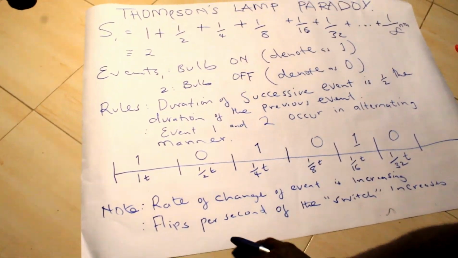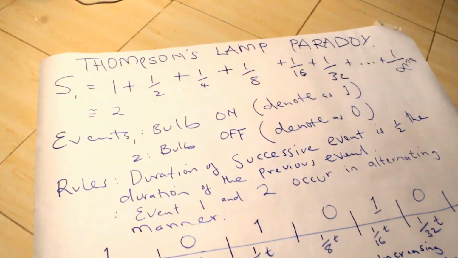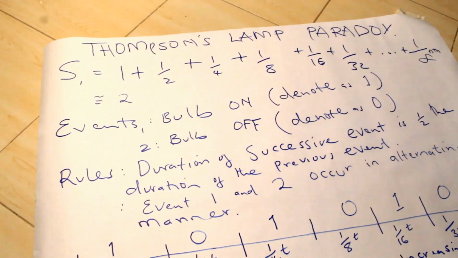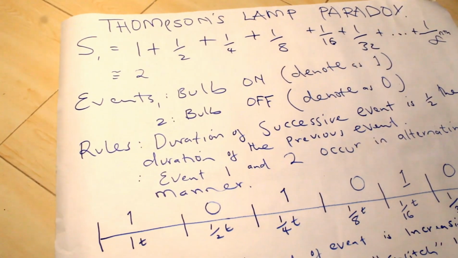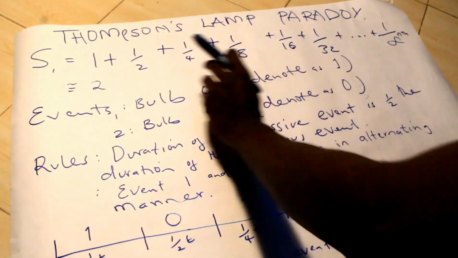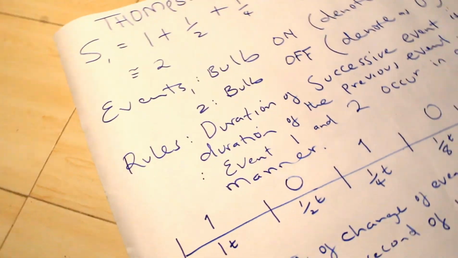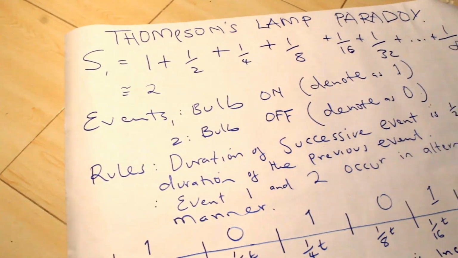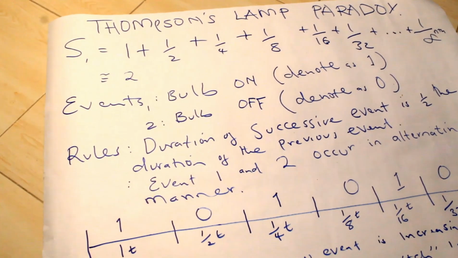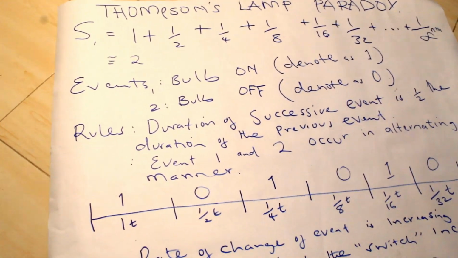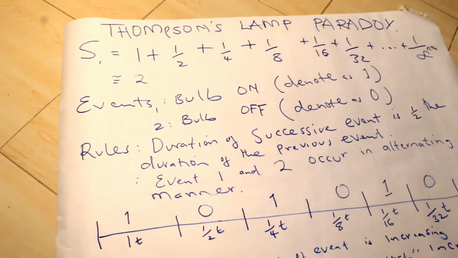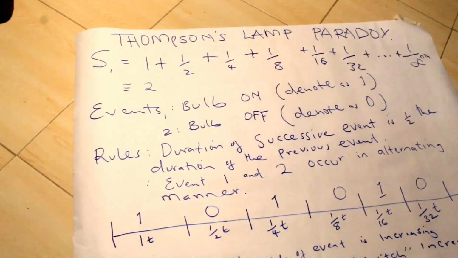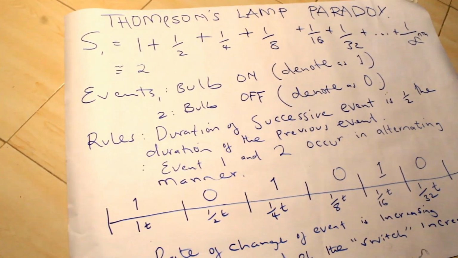Guys, we'll begin with Thompson's lamp paradox, where Thompson states that if the first event in a bulb, which let's say the bulb being on is denoted as 1, takes 1 second, then what will be the state of the bulb after a summation of 2 seconds? Will the bulb be on or off? According to the current mathematical solution, we are not sure whether the bulb will be on or the bulb will be off.